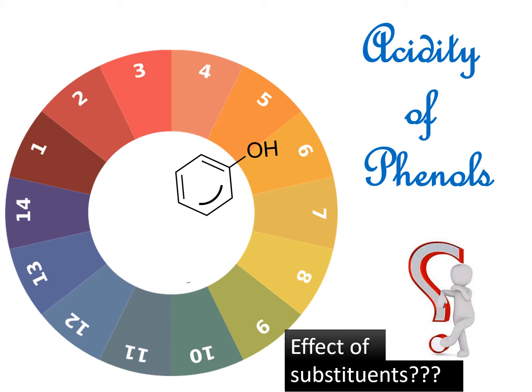Hi, today let's focus on the most important property of phenols, that is acidity. Usually, dilute aqueous solutions of phenol have a pH around 5 to 6. So let's see what contributes to the acidity of phenol. What are the effects of different substituents?